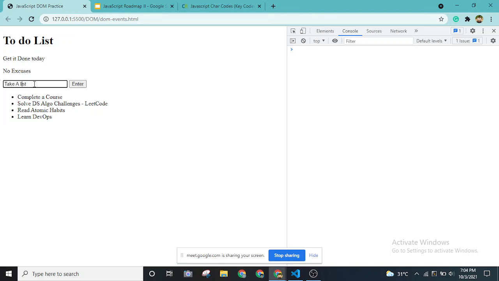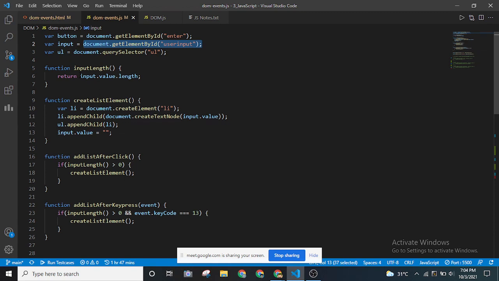I want the length of this list so that I can manipulate it. So for that I'm using the input dot value property inside this input variable, and I'm using dot length. These two are properties of the HTML elements that we can access. It is simply returning the input length. That's the functionality of this piece of code.